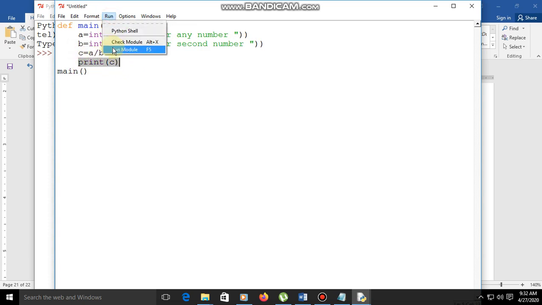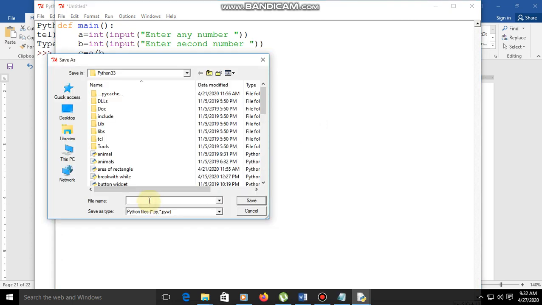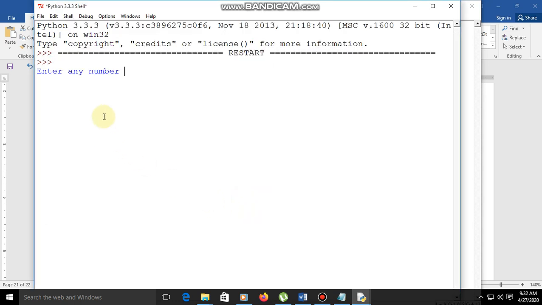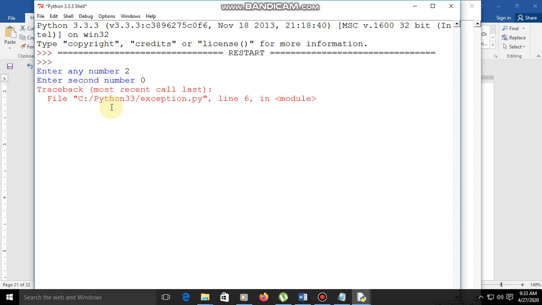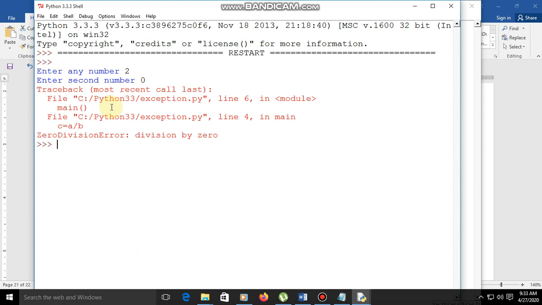Let us run this. First of all you need to save, so I am saving it as exception.py. Let us check. Enter any number, 2, and I am giving 0 as the second number. Now we are getting an exception.